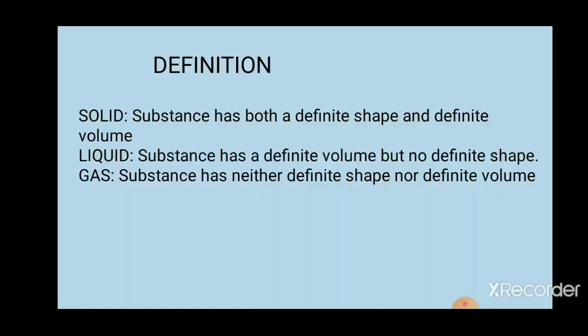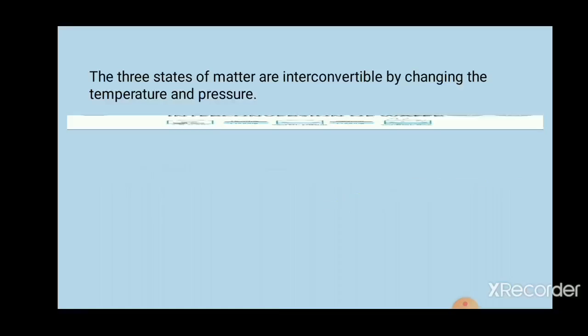Next, gas. In this, the substance has neither definite shape nor definite volume. Here, constituent particles are freely arranged and freely moving. Now, all these three states, that is solid, liquid and gaseous states, are interconvertible by changing temperature and pressure.